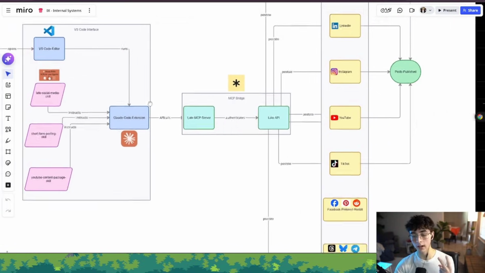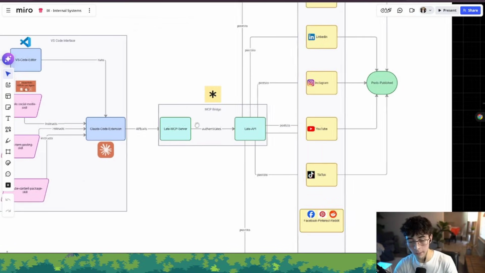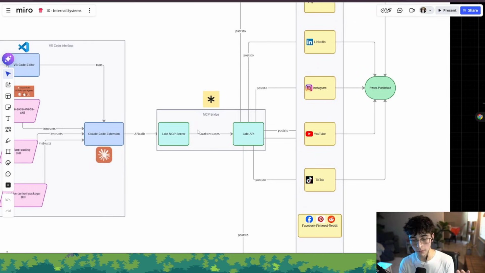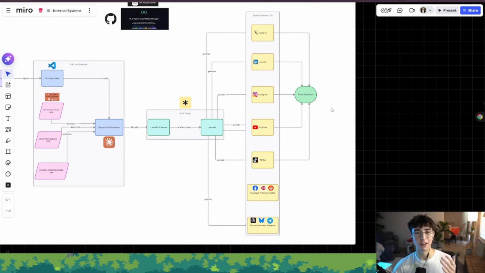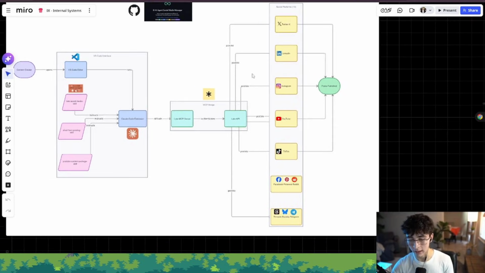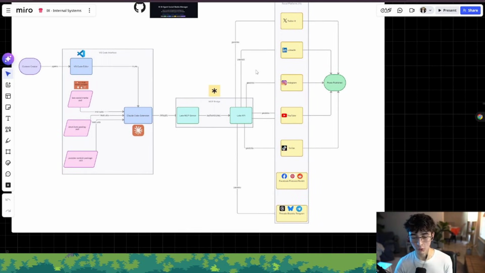Then the second pillar is going to be me setting up the MCP server, the bridge that allows us to create content and post content through all social medias. And then third, I'm going to show you how the entire system runs in real time, in action, showing the actions of actually posting through social media and being able to develop content from just a conversation.